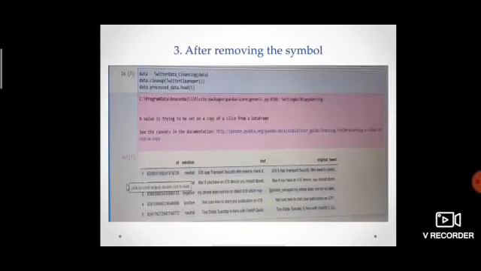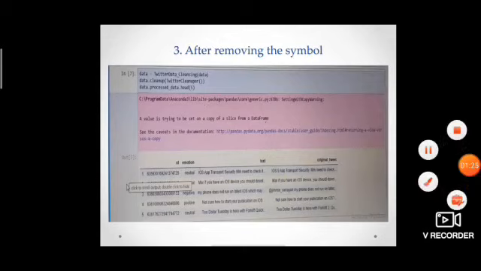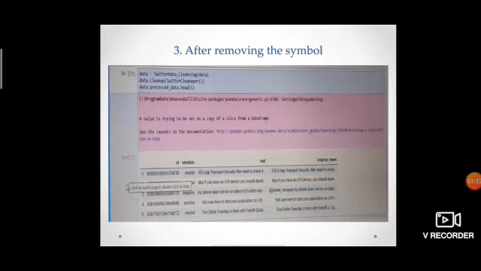This is a snapshot when we remove symbols from the data set. The first field in the output shows the integer 64 type of ID. The second field is the emotion. As it is a training data set, we have assigned a label to the tweet so that the classifier algorithm can easily understand what type of tweet it is. Then the third field is text, and the fourth field is the original tweet.